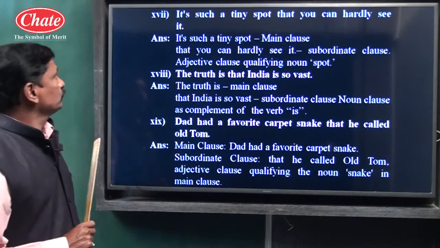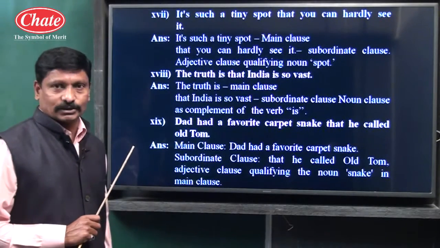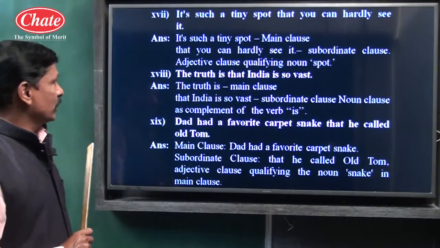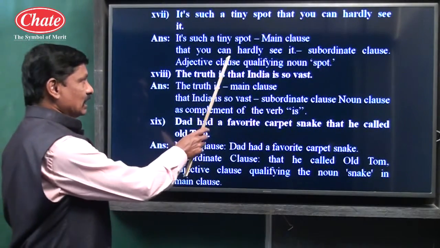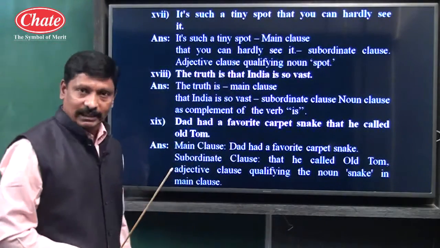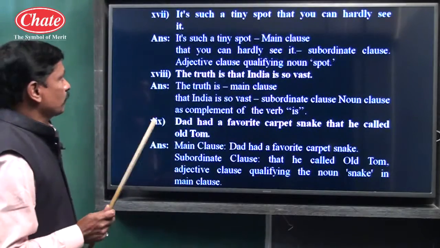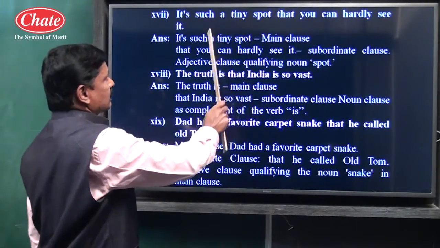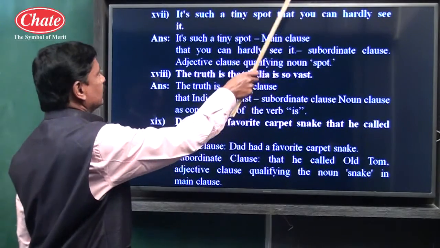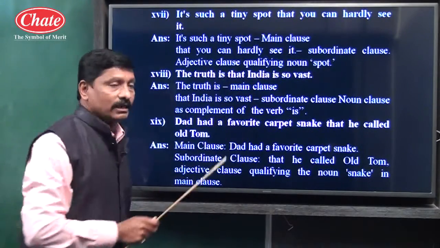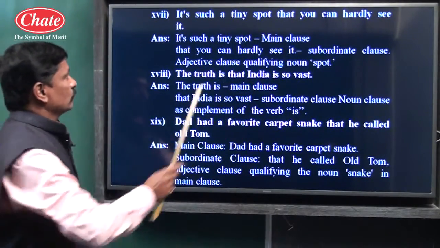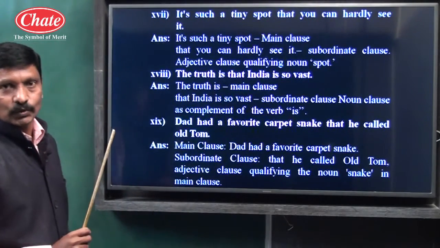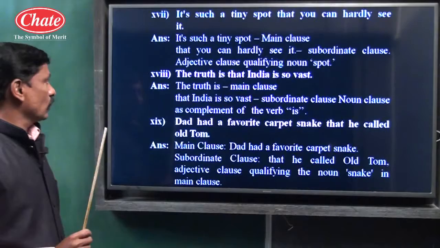Example number 17, it's such a tiny spot, main clause, that you can hardly see it. That you can hardly see it, adjective clause, because it qualifies the noun spot. See, children, it's a tiny spot, main clause, that you can hardly see it tells something more about a spot, tiny spot, and spot is a noun, so subordinate adjective clause.